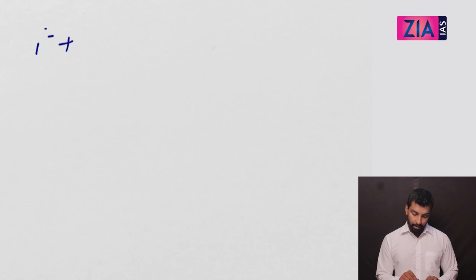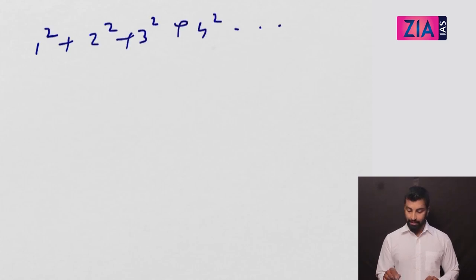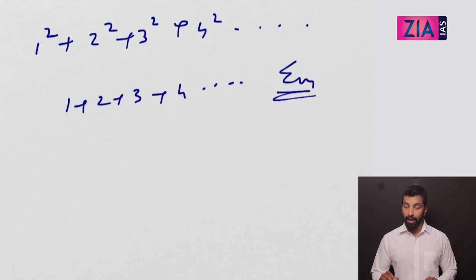Now if you need to find the sum of squares of the first n natural numbers, like 1 square plus 2 square plus 3 square plus 4 square, etc. See, if it is 1 plus 2 plus 3 plus 4, etc., we know sigma n, and n into n plus 1 by 2 is what?